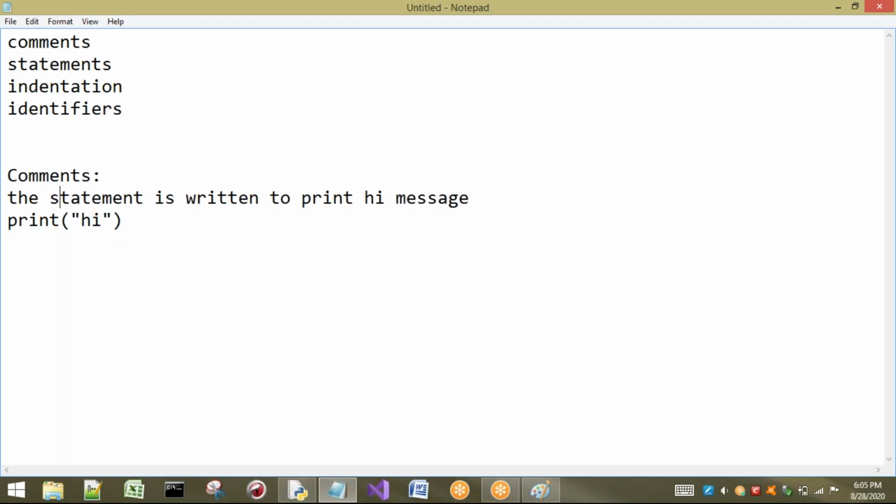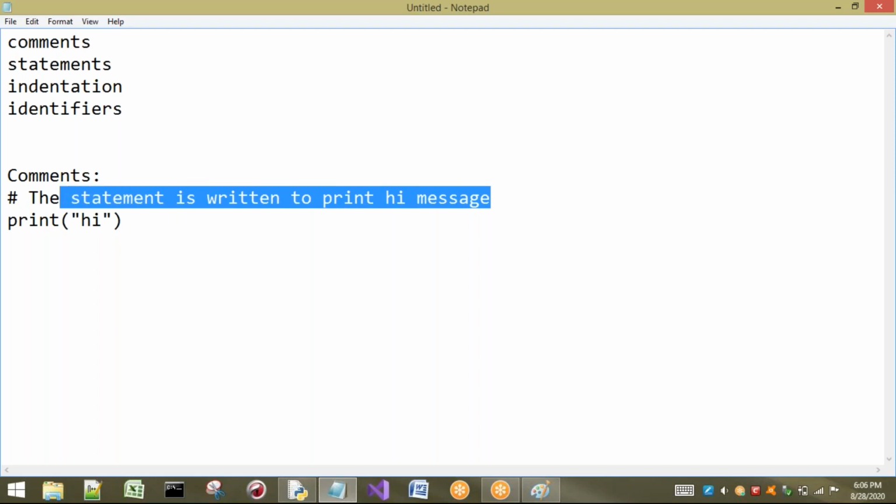In Python, a single line comment is written using a symbol called the hash symbol, hash sign. Now when I write the statement here, it is going to be ignored by our interpreter. The interpreter is not going to execute this statement.